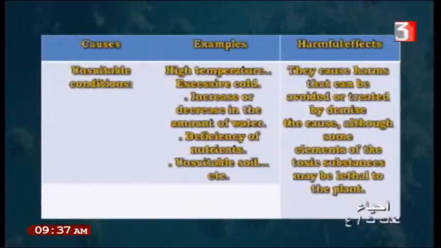Why? Because this changes the percentage of oxygen. The plant cannot take the oxygen required for the respiration process when the amount of water increases or decreases. So when you irrigate the plant, you must take care that the water is in a suitable amount.